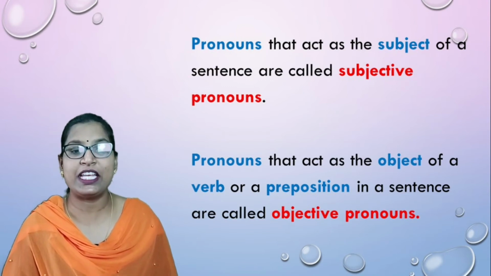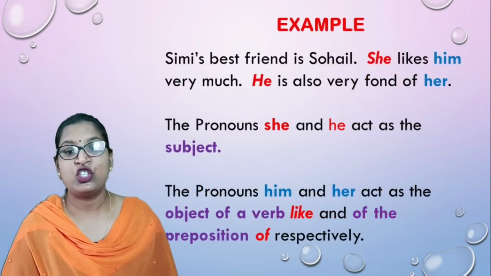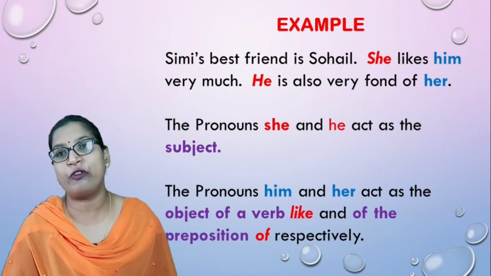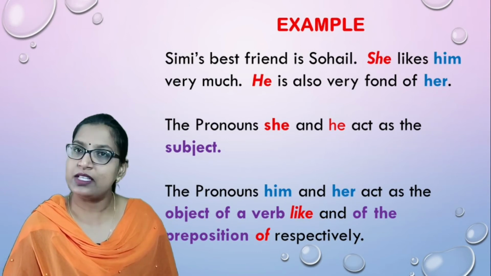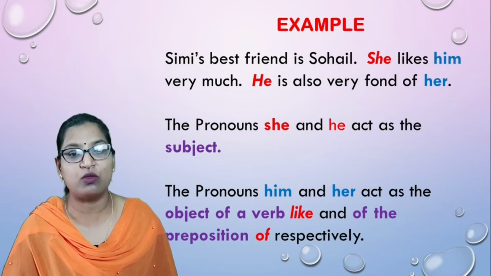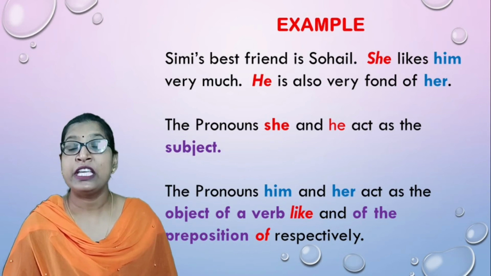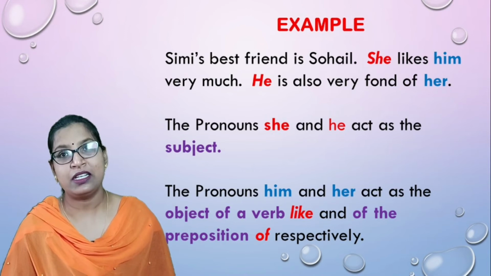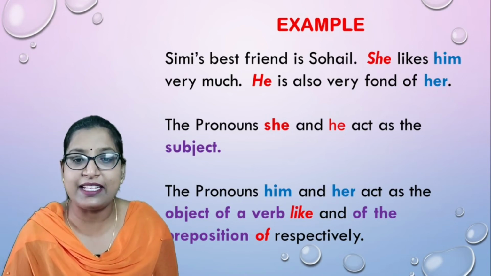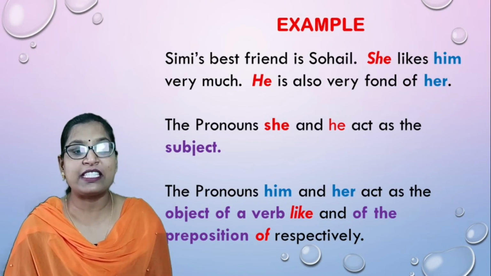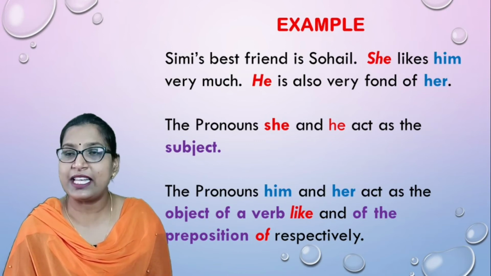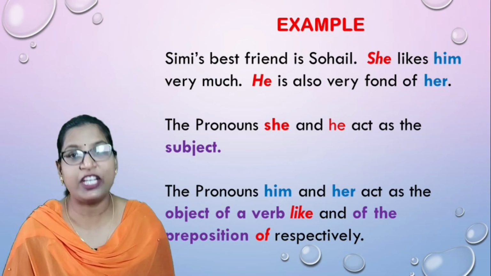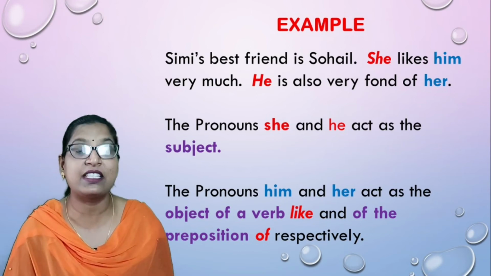Simi's best friend is Sohail. She likes him very much. He is also very fond of her. In this example, you can see the pronouns she, him, he, her. All these are the pronouns. Clear? Now, in the second sentence, you can see she likes him very much. In this sentence, you can see she is the subject of the sentence. It is acting as a subject.